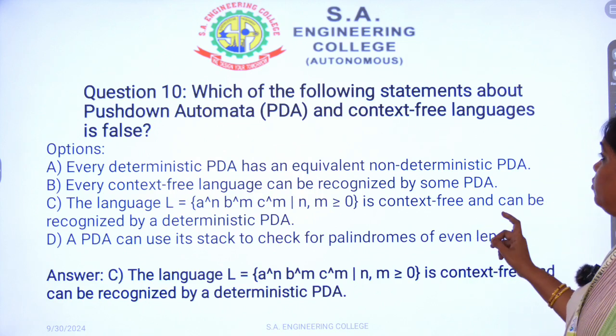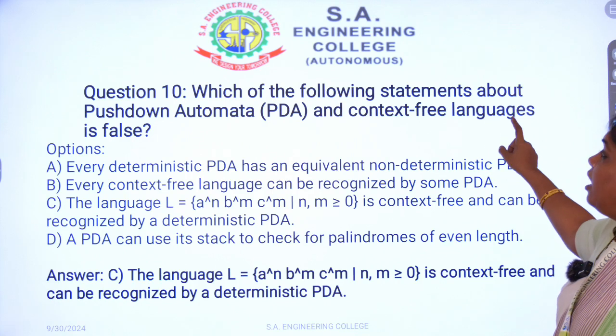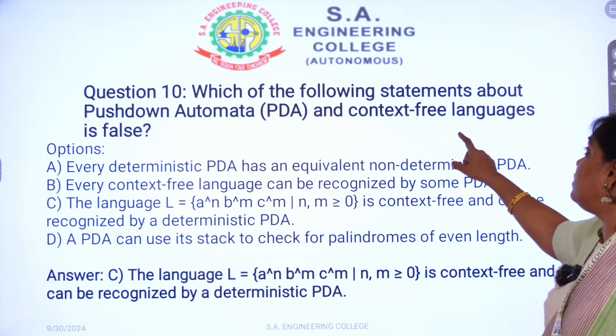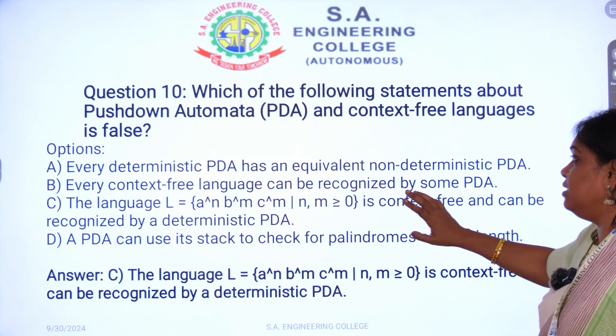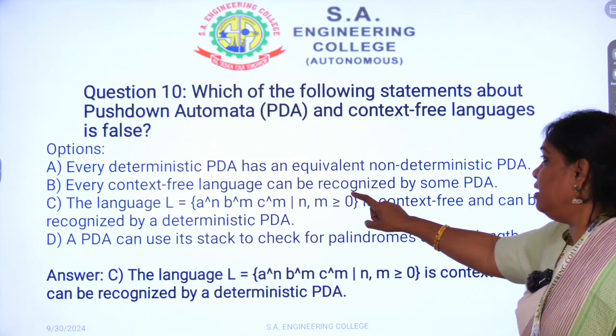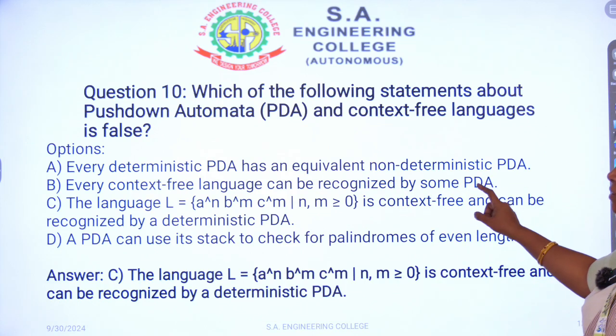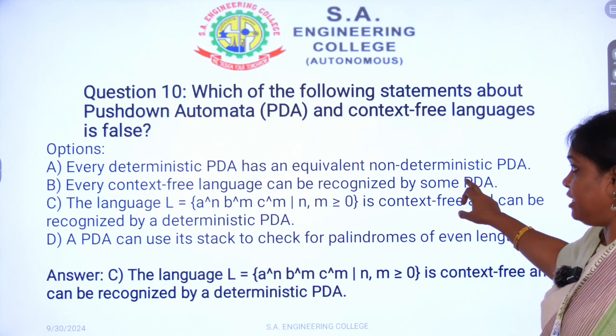This is a question where they are asking for the false statement. Which of the following statements about pushdown automata and context-free languages is false? See the first answer. Every deterministic pushdown automaton has an equivalent non-deterministic pushdown automaton. We have seen one question about the first statement.